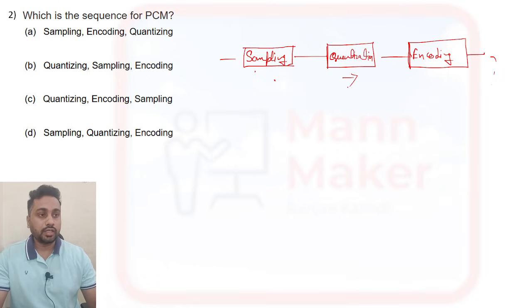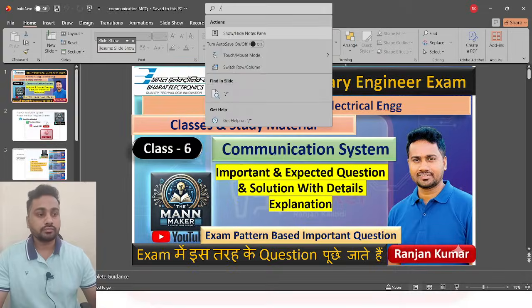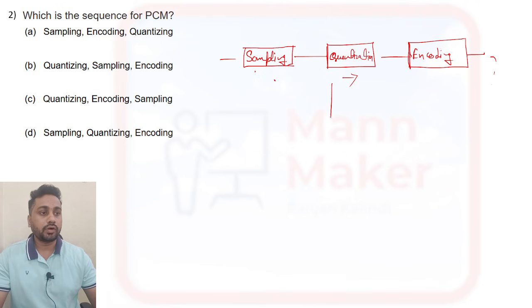In quantization, the analog signal is converted into discrete numerical levels. As I told you, it will take a rounding of value, an approximate value. When we do quantization, our analog signal will be there, and after that it will do rounding to the approximate value of amplitude.